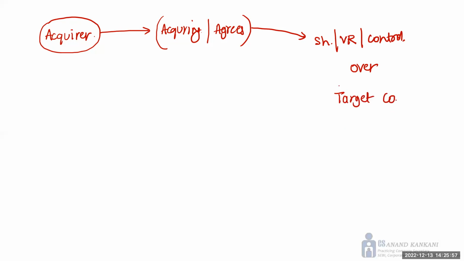Now, what is a target company? A target company is a company, or it can be a body corporate, which is listed on the stock exchange in India. The company or the body corporate whose securities are listed on the stock exchange in India is called a target company. So if an acquirer acquires shares of an unlisted company, or acquires voting rights or control over an unlisted company, then in that case the takeover regulations will not come into the picture. But this sentence will again be subject to certain terms and conditions.